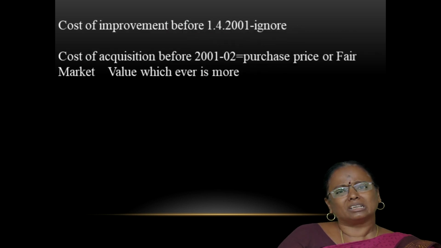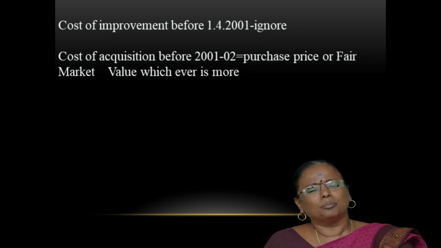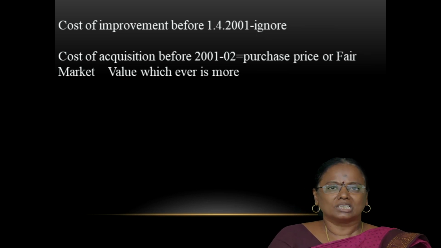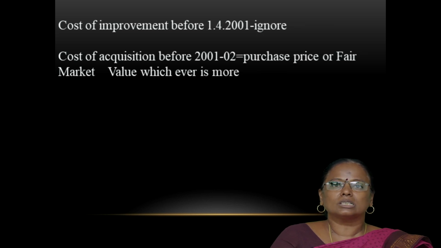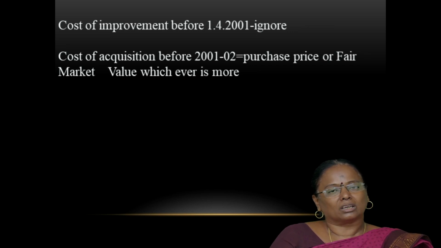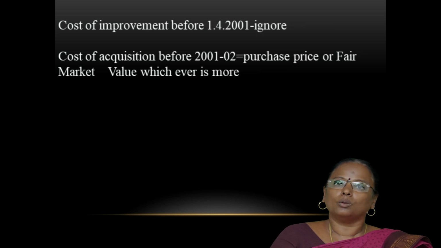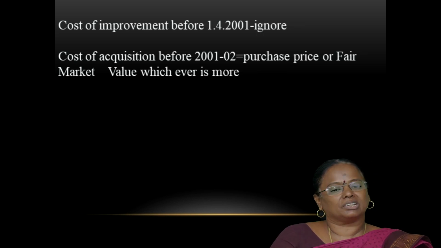If the improvement is made before 1/4/2001, it is ignored. If the asset is acquired by the assessee before 2001, in order to find the indexed cost of acquisition, we have to take into account the cost of acquisition or the fair market value on 1/4/2001, whichever is higher.